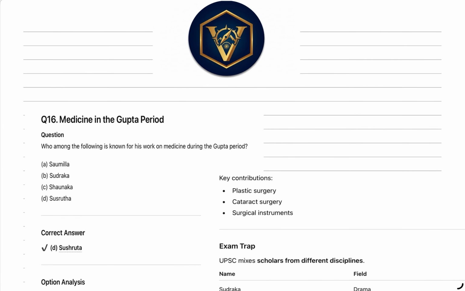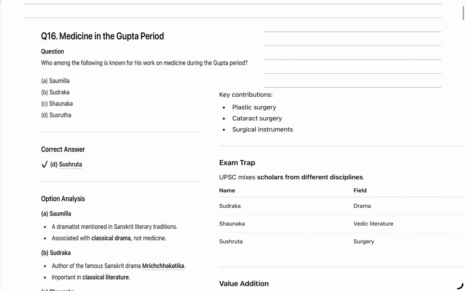Hello everyone. In this lecture, we are going to discuss some of the PYQs which have been asked in UPSC CSC. Let us now discuss the first question: who among the following is known for his work on medicine during the Gupta period? And the options are Somila, Sudraka, Shaunaka and Sushruta.